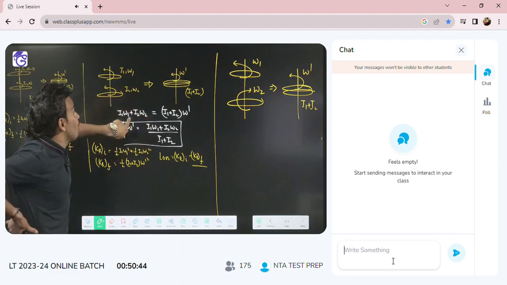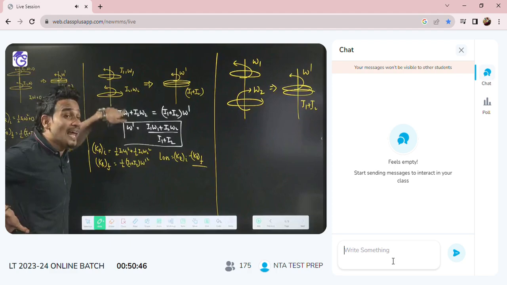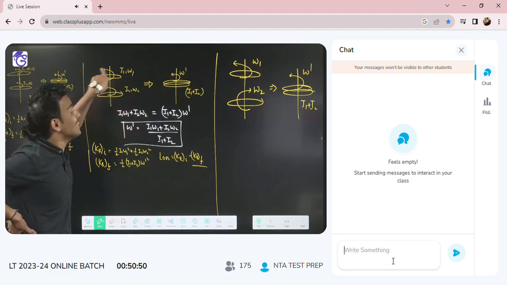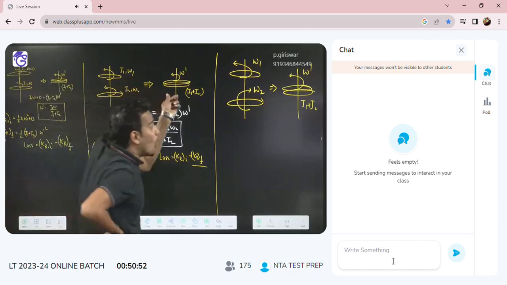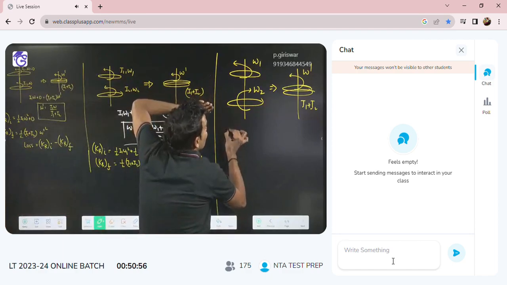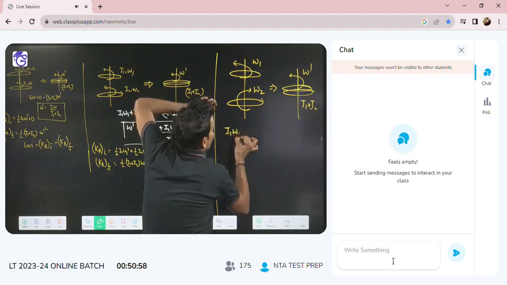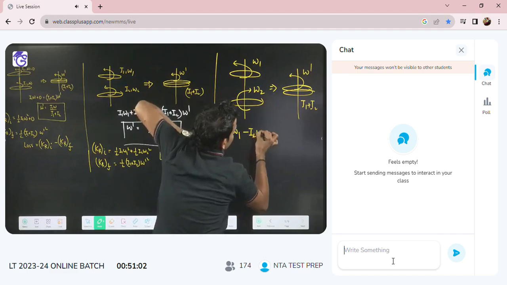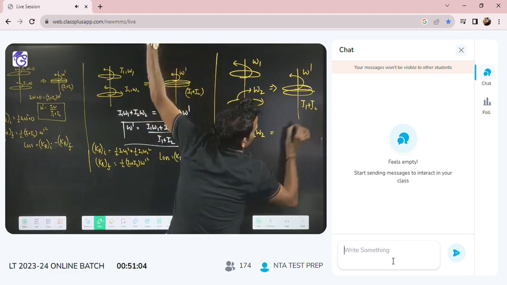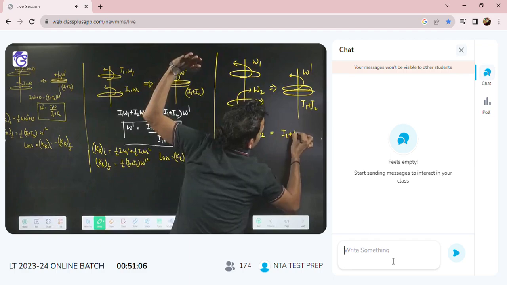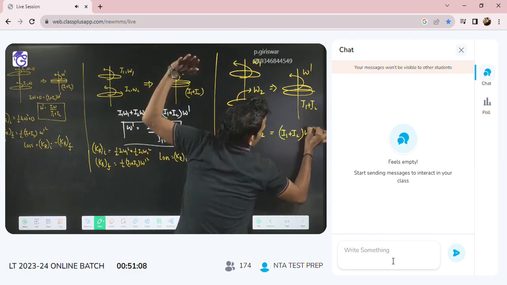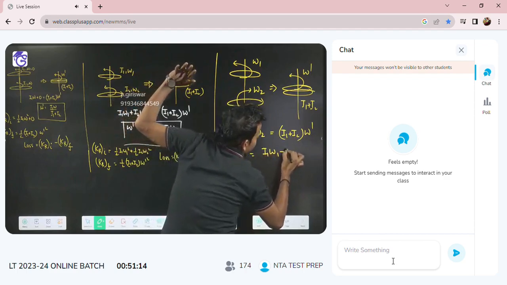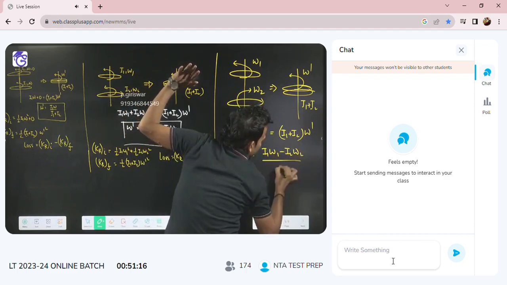Here you have written I1 omega 1 plus I2 omega 2 because both are rotating in the same direction. If they rotate in opposite directions, the initial angular momentum is I1 omega 1 minus I2 omega 2. Finally they rotate together with I1 plus I2 into omega dash. So omega dash will be I1 omega 1 minus I2 omega 2 by I1 plus I2.